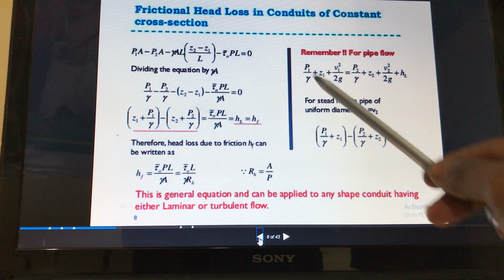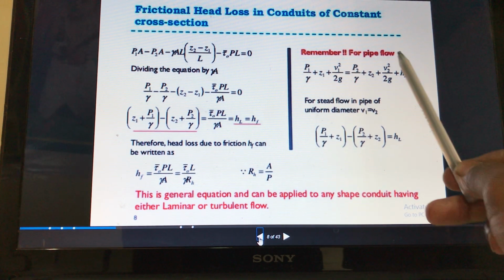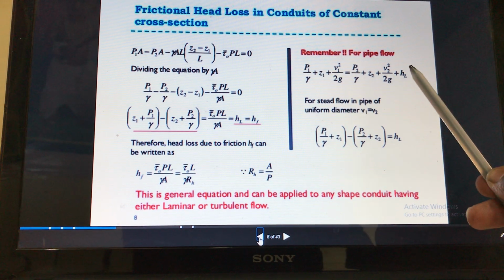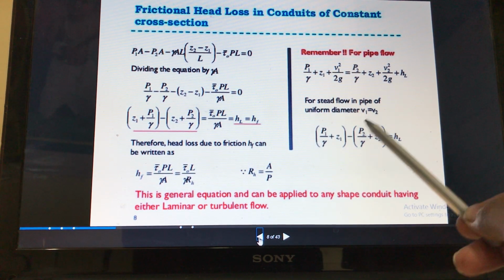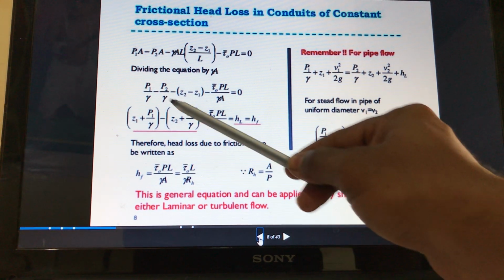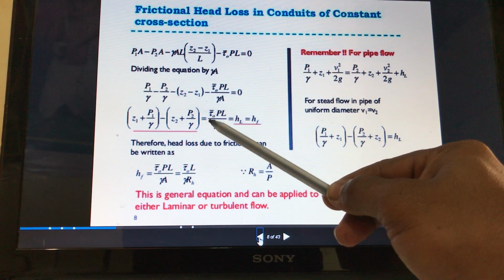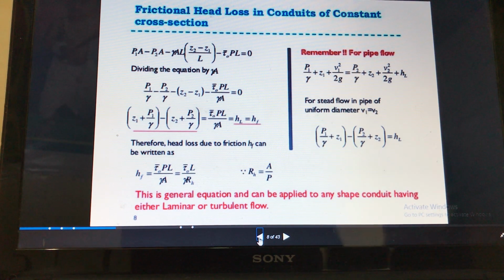This is Bernoulli's equation written between two sections, where HL is the head loss, and the difference between the two sides is nothing but the head loss. So for steady flow in a pipe of uniform diameter, V1 is equal to V2, and this will become the head loss. This is equal to tau naught into P into L divided by gamma into area, and this is nothing but the head loss due to friction.